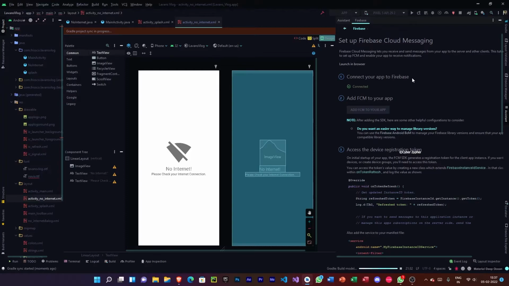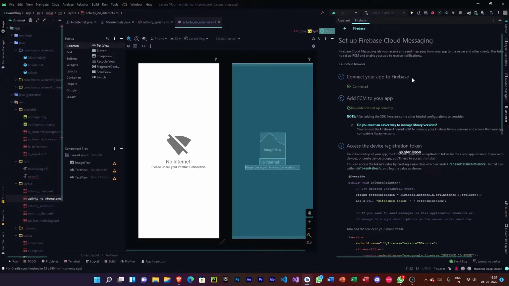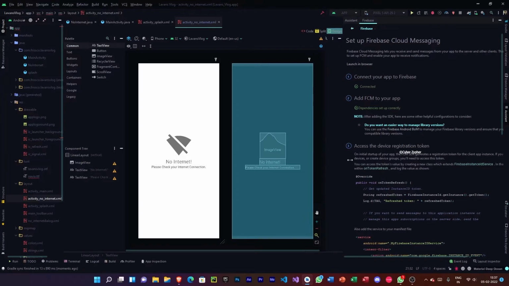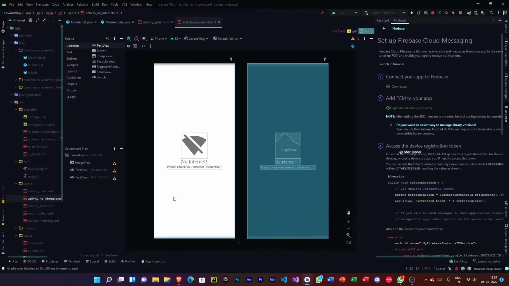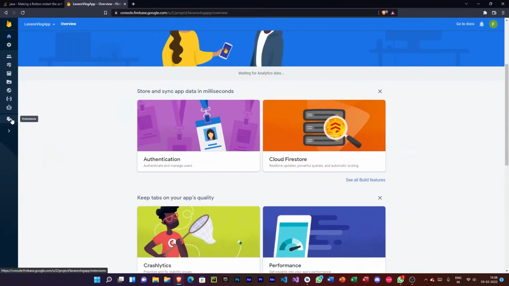So you may ask me, what is Firebase? Well, Firebase is a kind of distributor that gives you some space, where you don't have to build a backend server for your app. If you are not willing to use your own backend server, then you can use Firebase, and Firebase is what I use for all my apps, and that's why I used Firebase for this app too. So now you can see that we have connected the cloud messaging here.